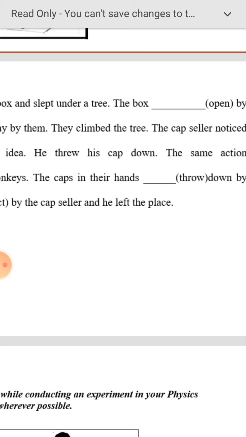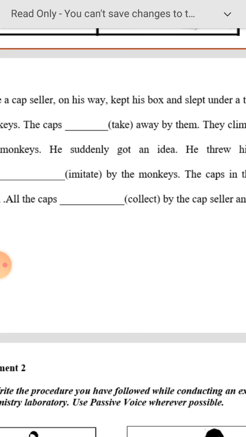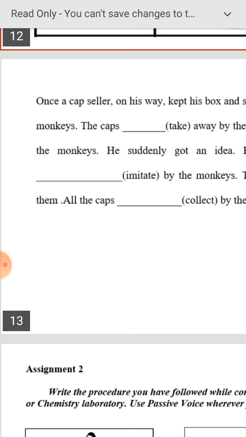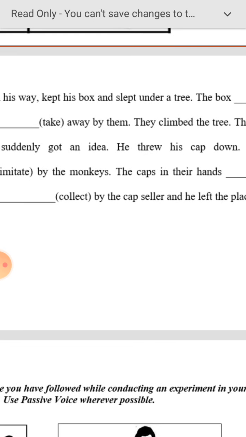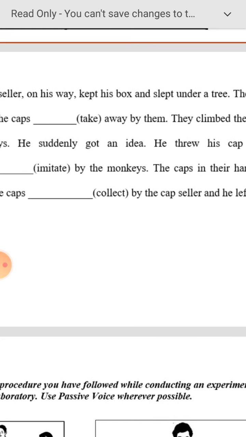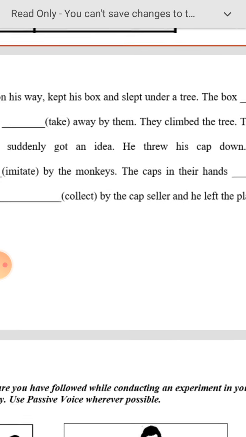So now we have to identify the tense. Whenever we want to change a sentence to passive voice, first we have to identify the tense, whether it is simple past, present, perfect, whatever it is. So what is the sentence here? Once a cap seller on his way kept his box and slept under a tree. So this is past tense. Slept, kept, all these are V2 forms. So we can identify that it is simple past tense.